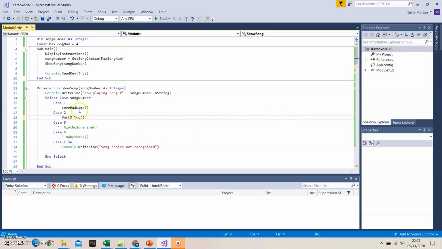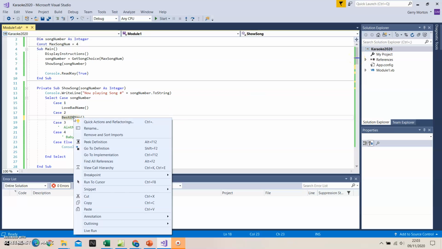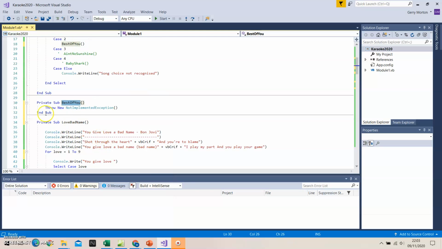We give it a sensible name, and then we go and create code. And again, if I can right-click on that and go to definition, then it jumps me to the section of code where that is, and I replace throw new not implemented exception with some useful code that actually does what I want it to do. In this case, print the lyrics for the Foo Fighters song.